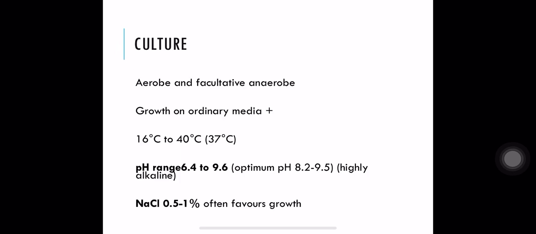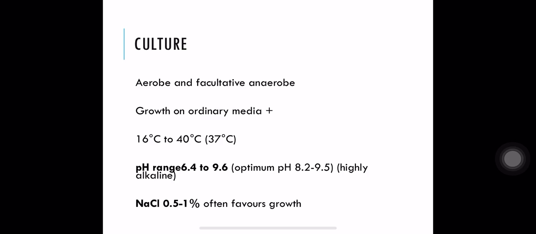For growing Vibrio cholera, what can be used? They grow on ordinary media. They are aerobes and facultative anaerobes. Generally, Vibrio cholera is aerobic. 16 to 40 degrees Celsius is the temperature range. pH range is 6.4 to 9.6. Highly alkaline pH is suitable for growth of Vibrio cholera. Sodium chloride requirement is 0.5 to 1%.